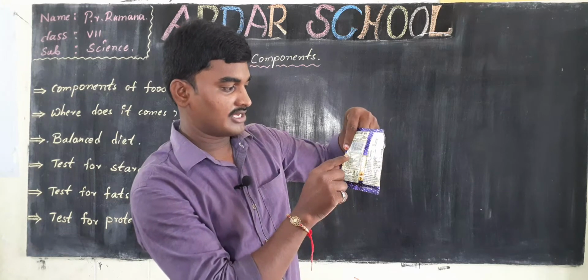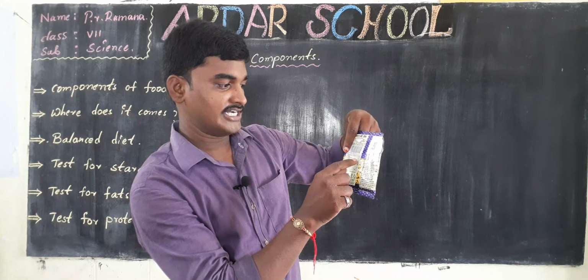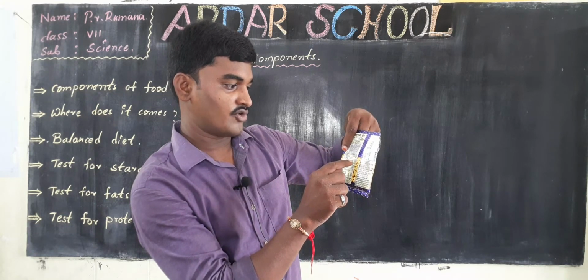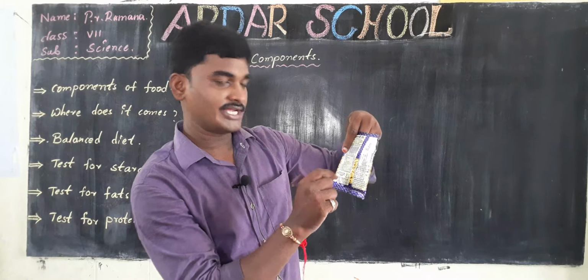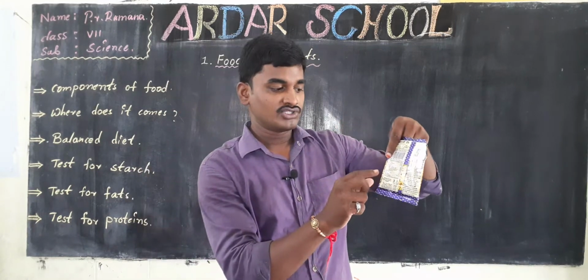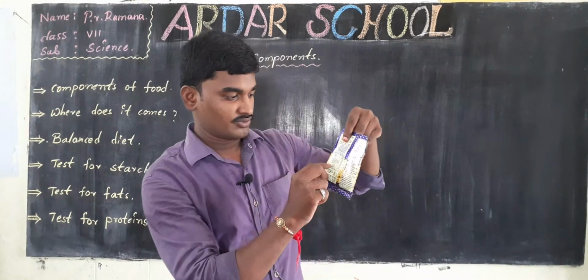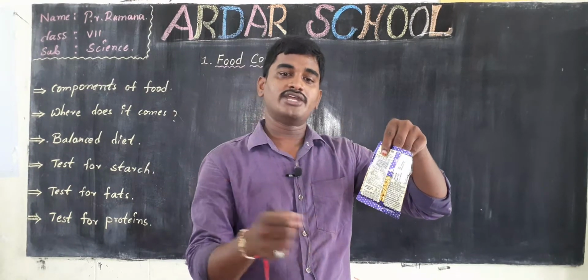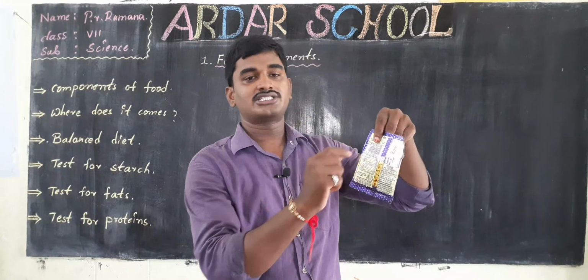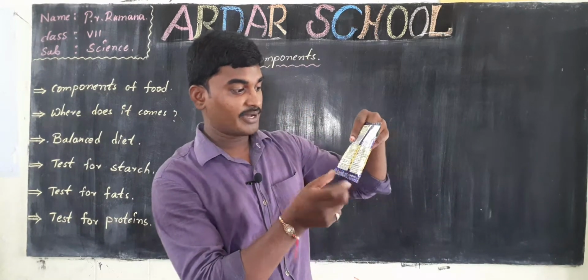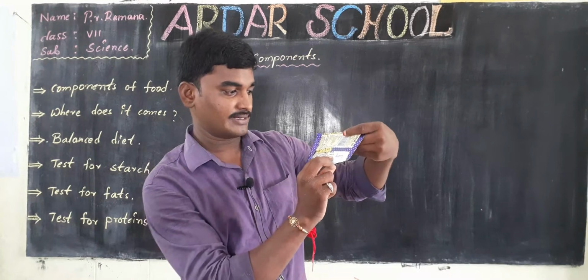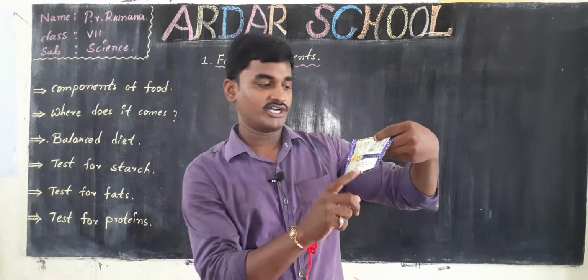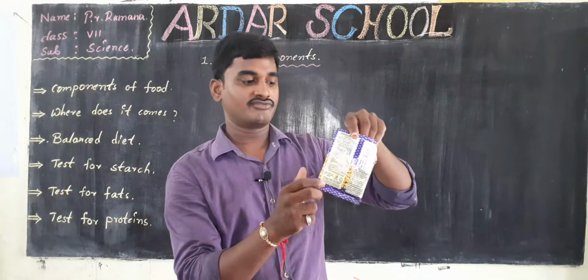So these chips are made up of carbohydrates 38.76 grams, sugars 0, and fats 42.04 grams. Proteins are also 13.42 grams. Like this, on every product there is a nutritional chart and also an expiry date. 6/2/2021 is the expiry date of this pack.